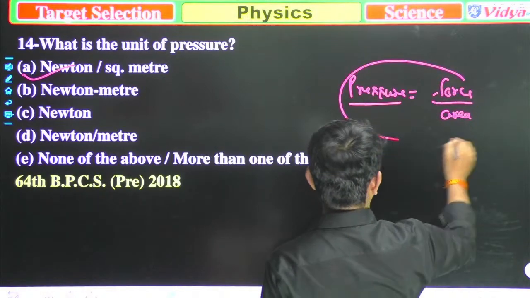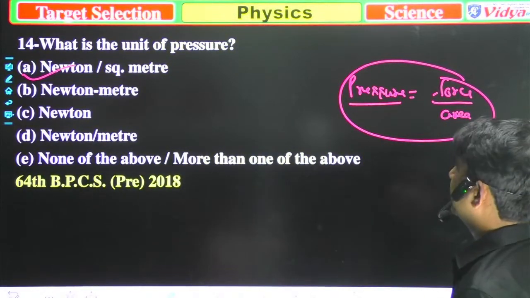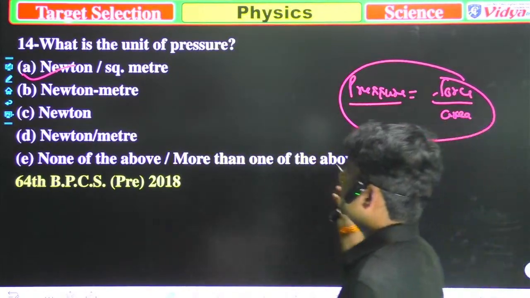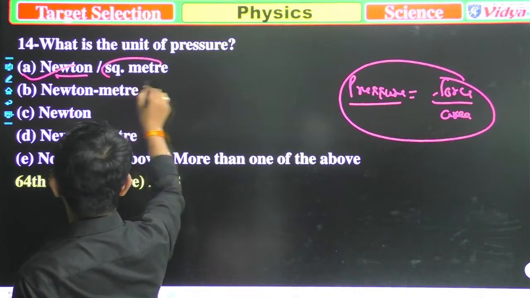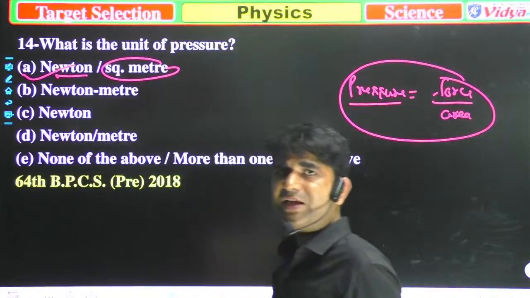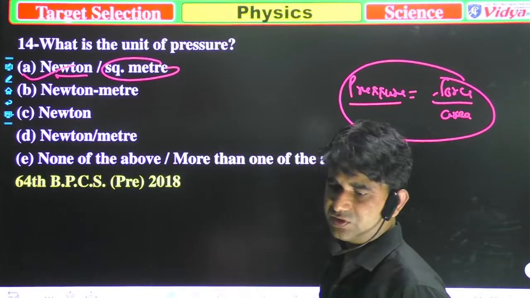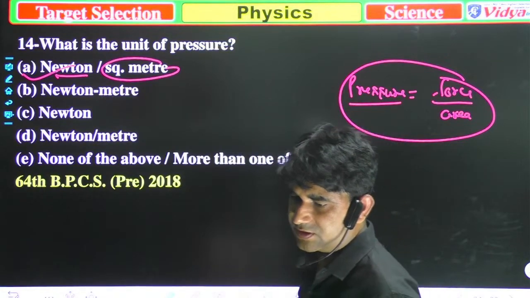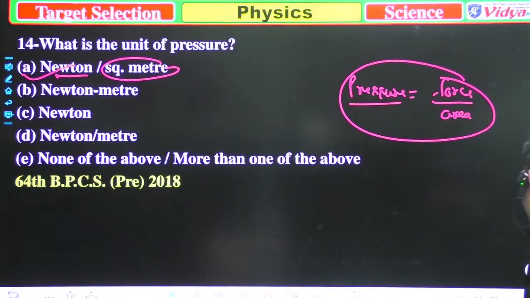Generally pressure is force upon area. Because this unit has Newton, that is the unit of force, and square meter is used to measure area, so that is the correct answer. So that is the correct option. Savannah Siddiqui says A. Well done, Savannah, you are doing well. Now we'll move to the next question.